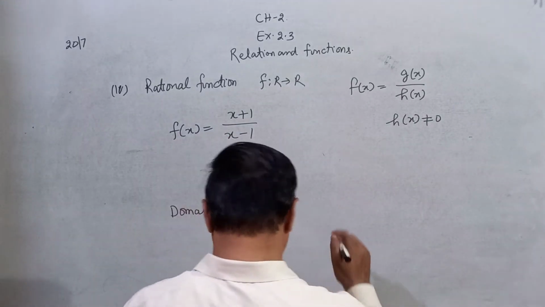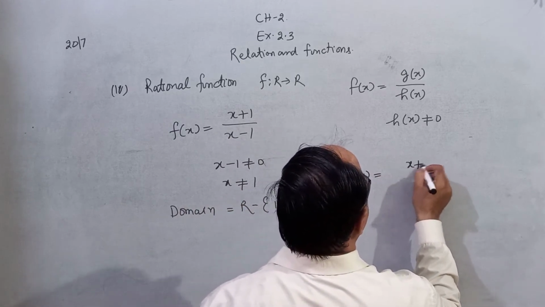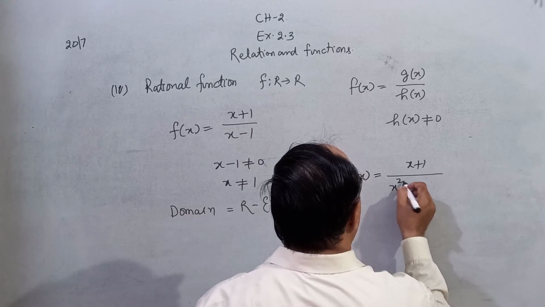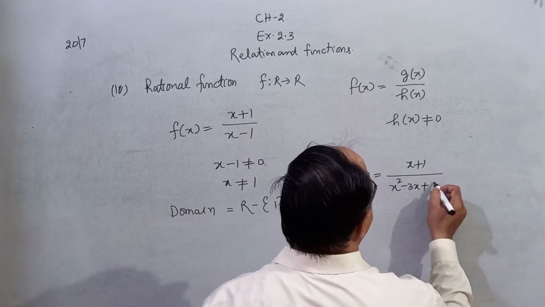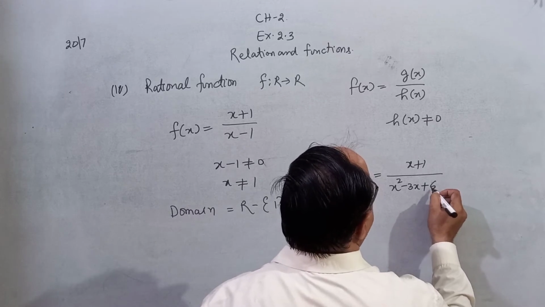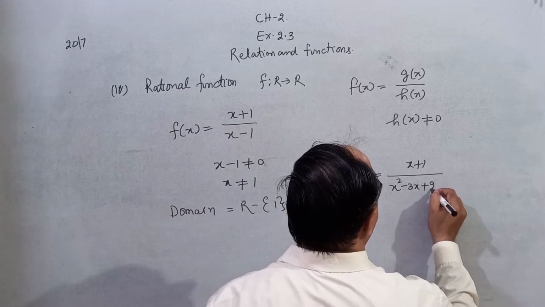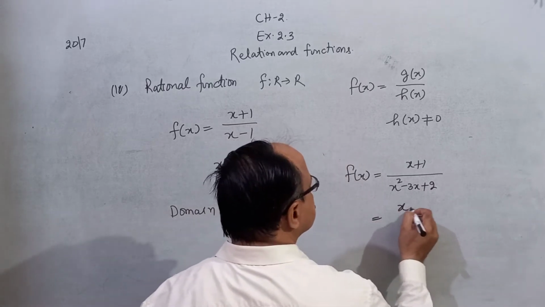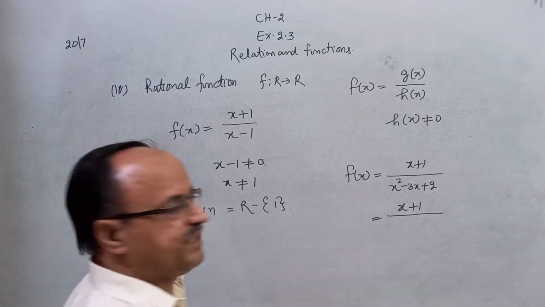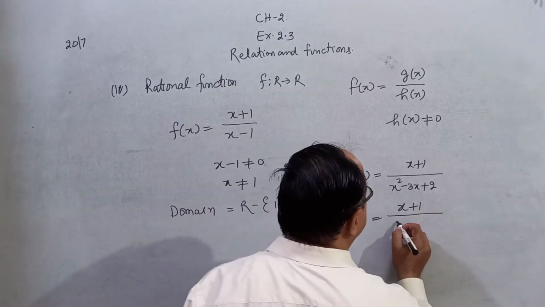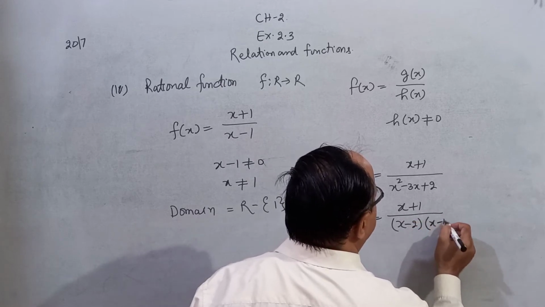For example, another example you can take. For example, x plus 1 upon x square minus 3x plus 2, product 2 and sum 3. That is x plus 1 upon, split the middle term in the denominator, product 2 and sum 3, you can say x minus 2 and x minus 1.